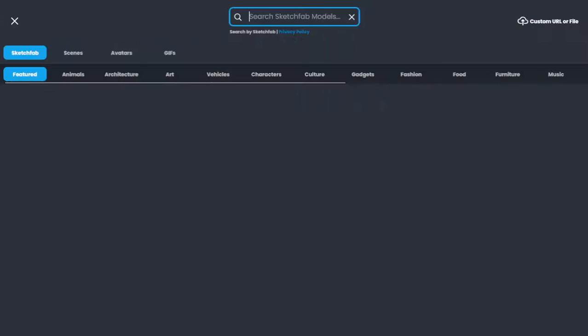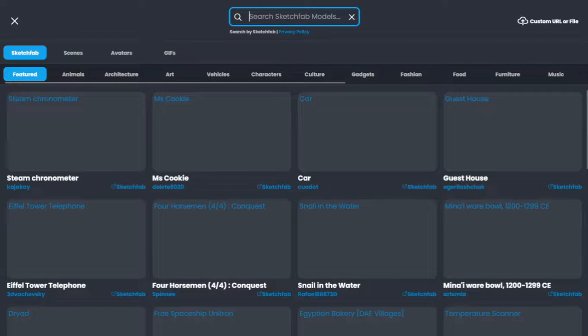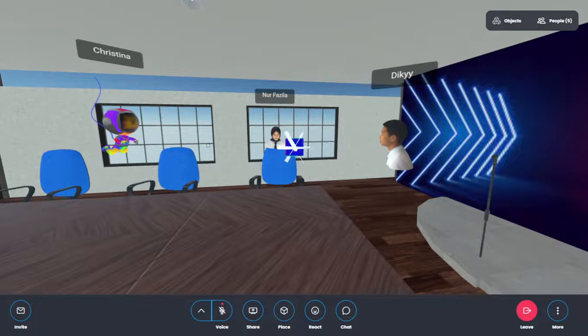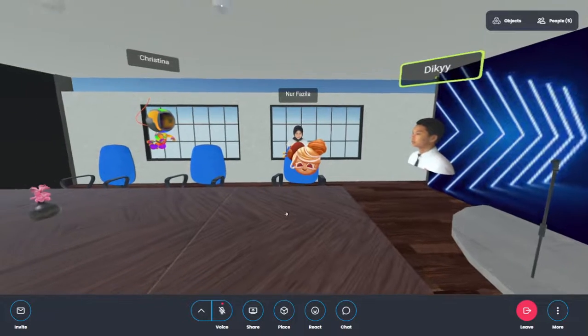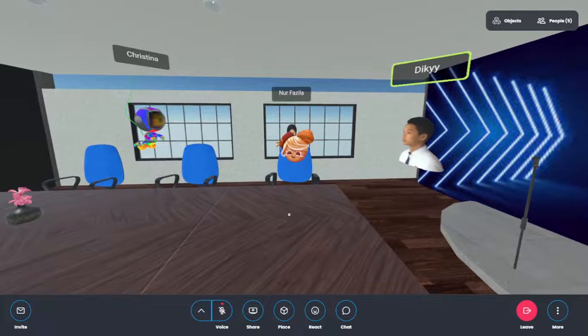I made homes with Spoke. Okay, and then the 3D model, like this. You can edit. This is a 3D model. What is it, Andi?